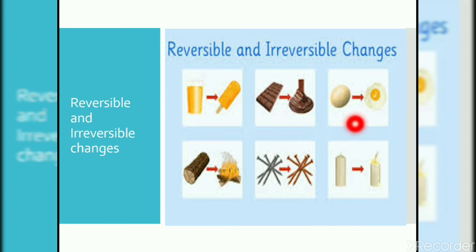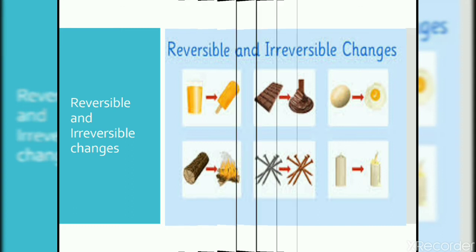The hardening of the egg, boiling of the egg, it cannot be changed into the raw egg, so it is irreversible. Burning of the wood, can you change the burnt coal into the wood from which it is burned? No. Rusting of iron, molten wax. So these are some of the few examples for reversible and irreversible changes.